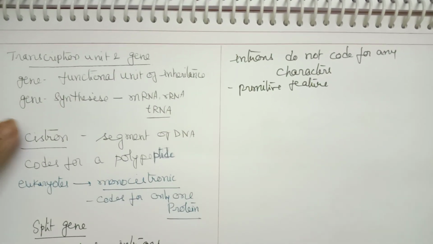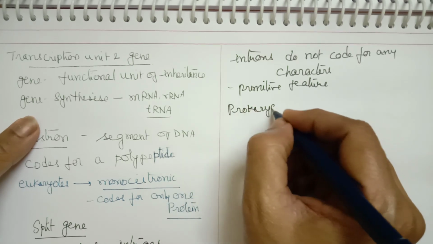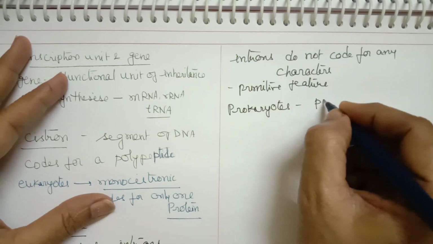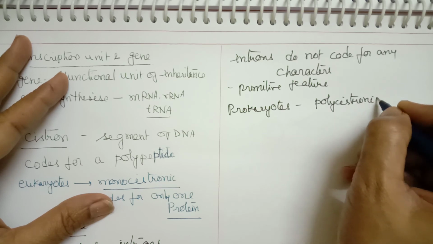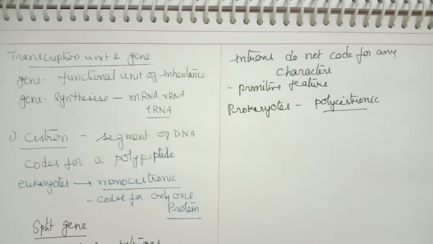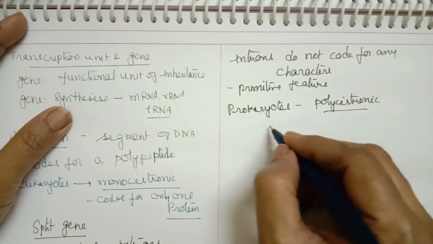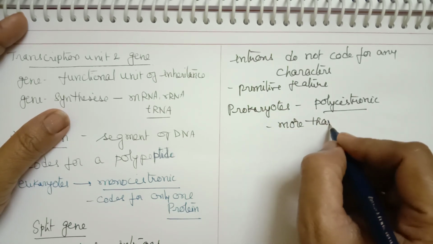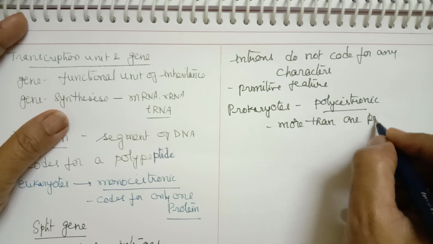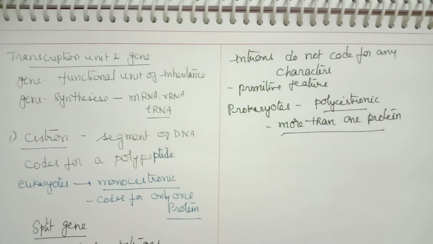And in case of prokaryotes, this is called a polycistronic gene. The meaning of polycistronic: poly means many. So here the gene codes for more than one protein, or more than one enzyme. So it is called polycistronic.